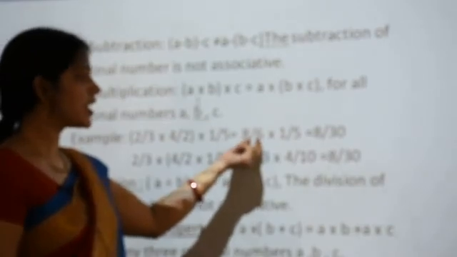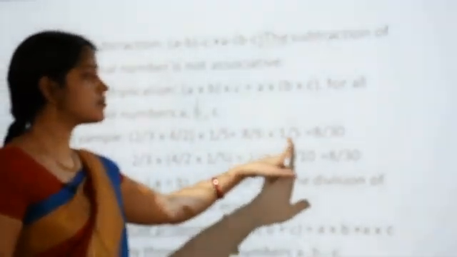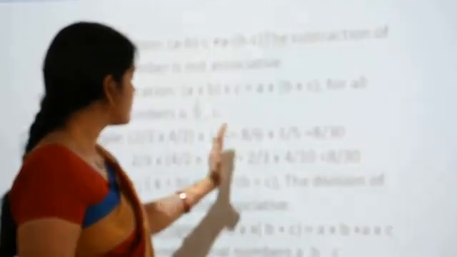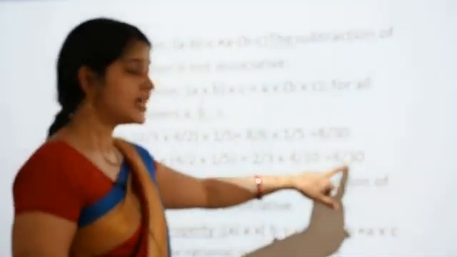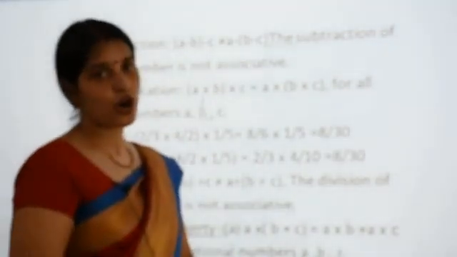On multiplication I get 8 upon 6, and then 8 upon 6 multiplied by 1 upon 5, so I got 8 upon 30. Similarly I solved the RHS, so RHS is also 8 upon 30. It means both sides are equal, and so the associative property is applicable on multiplication.